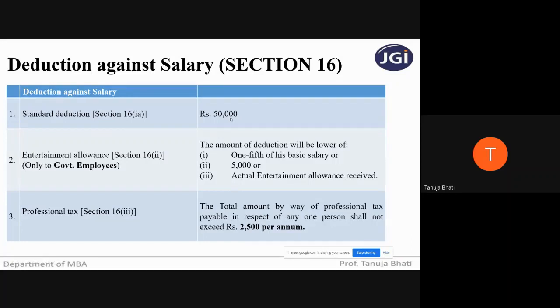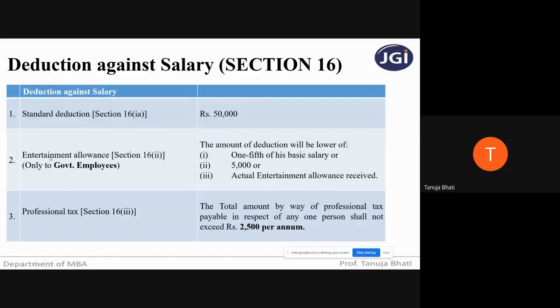In the earlier assessment year 2020, the limit was 40,000. Now it is increased to rupees 50,000. Remember, these deductions are only against salary and none of the other heads of income. So the first is the standard deduction, which is rupees 50,000, and it is standard for everyone.